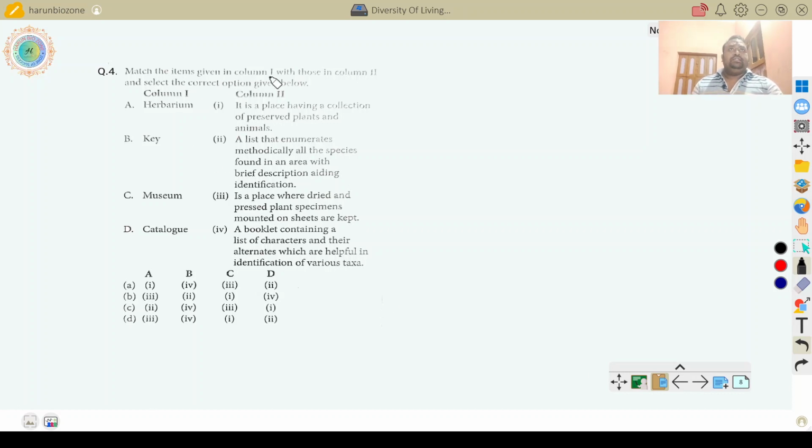Match the items given in column 1 with those in column 2 and select the correct option given below. Column 1, herbarium. It is a place having a collection of preserved plants and animals. Key, a list that enumerates methodically all the species found in an area with brief description aiding identification. Museum is a place where dried and pressed plant specimens mounted on sheets are kept. Catalog, a booklet containing a list of characters and their alternates which are helpful in identification of various taxa.